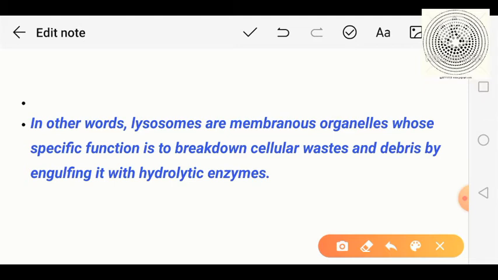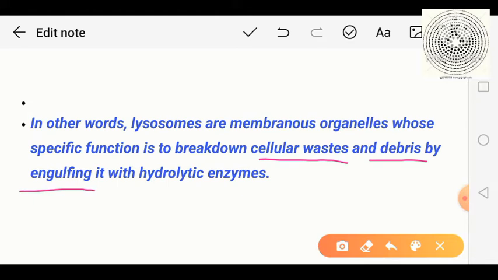During these biochemical processes or chemical reactions, some waste molecules are synthesized within a cell. That waste molecule is also broken down by the lysosomal enzymes, along with some debris which are taken in by the cell.